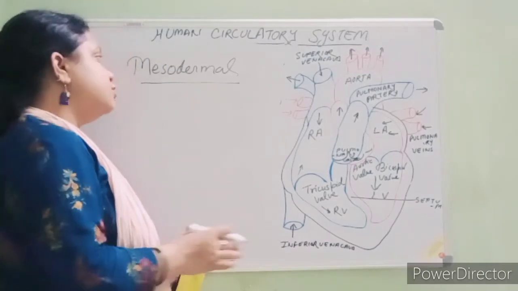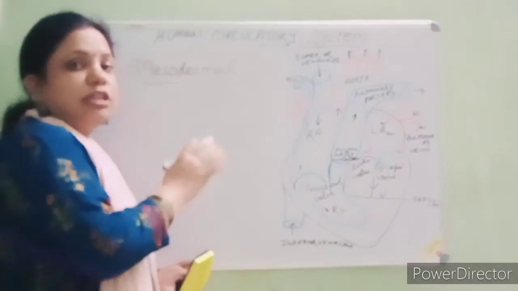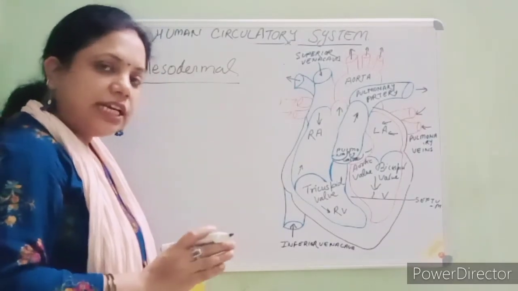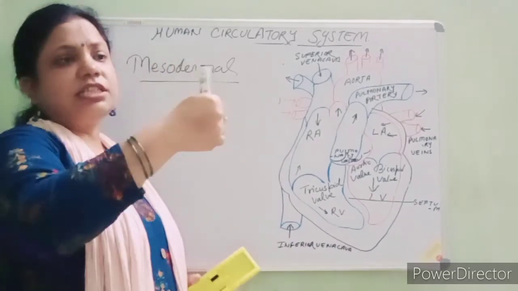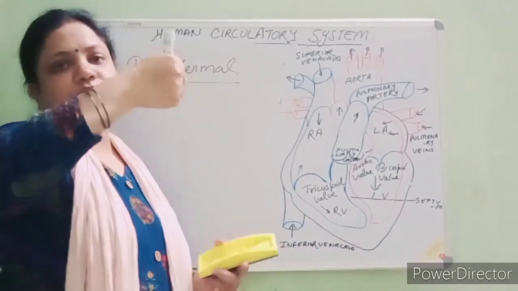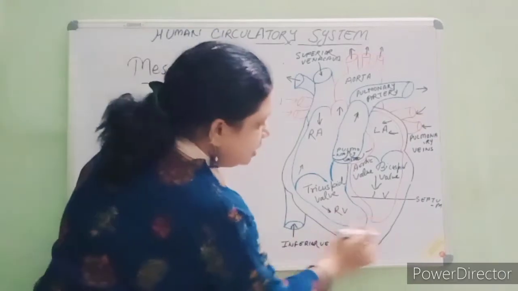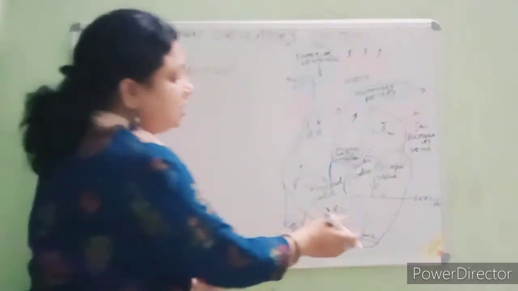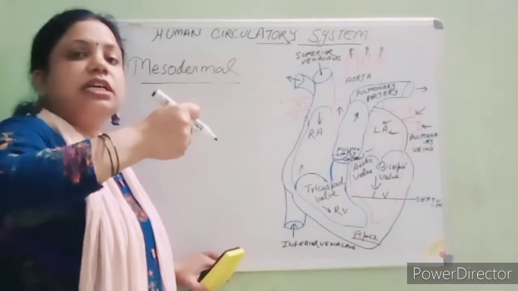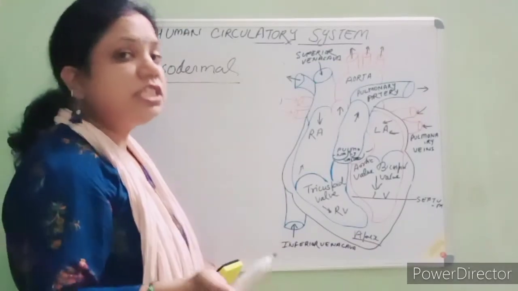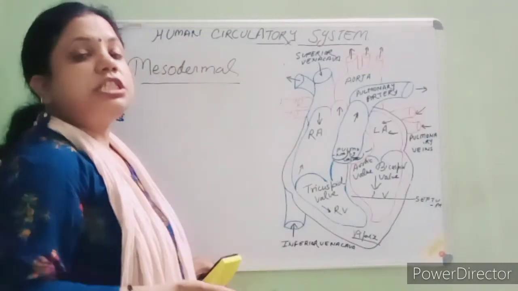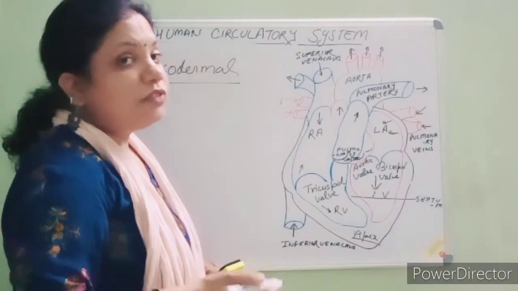Right? Students, the heart is present between the two lungs. Right? The heart is just like a fist shape. This is a fist shape, and this part is the apex part. Clear? And this apex part is tilted towards the left side. So the heart has a base part and an apex part, which is tilted towards the left side.